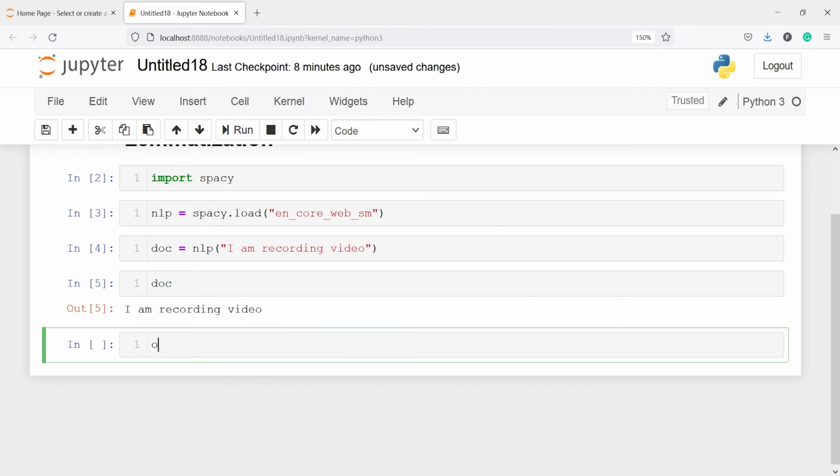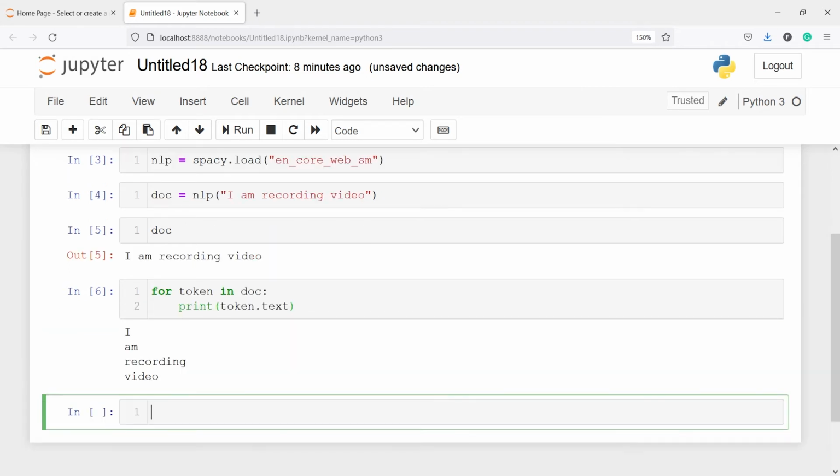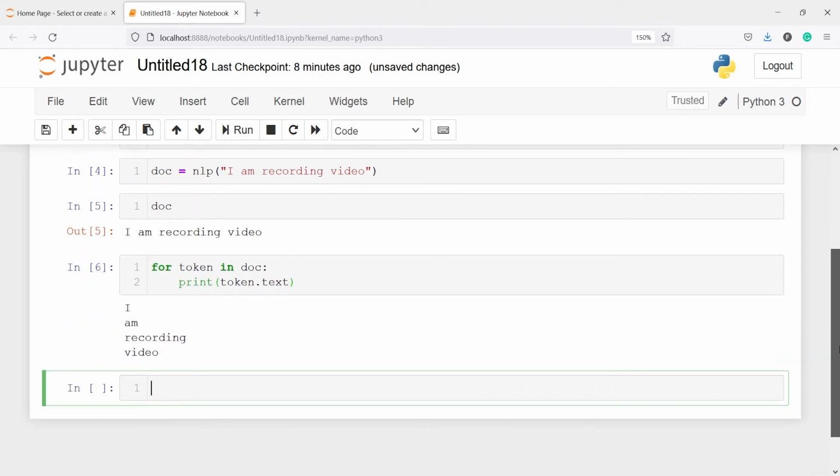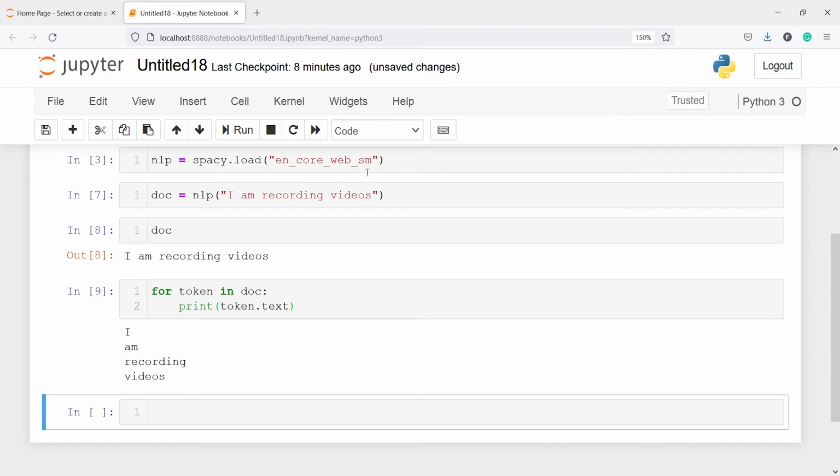I will write for token in doc, print token.text. So we have I am recording videos here.